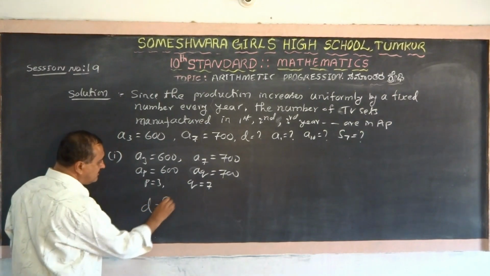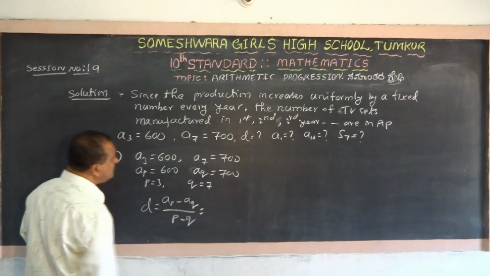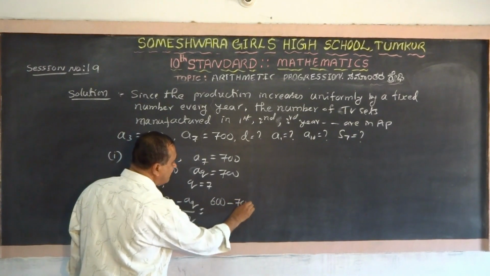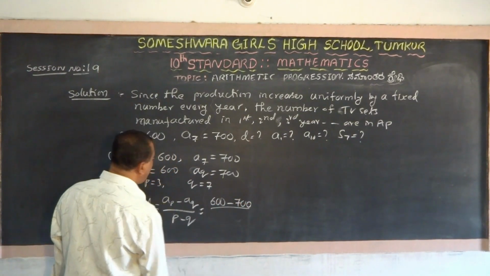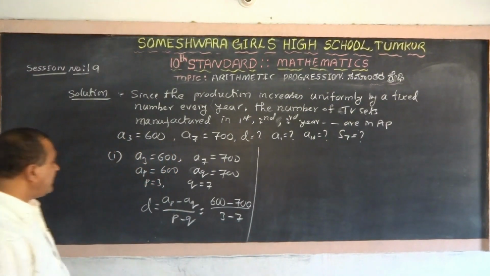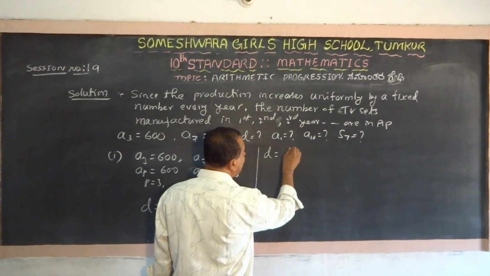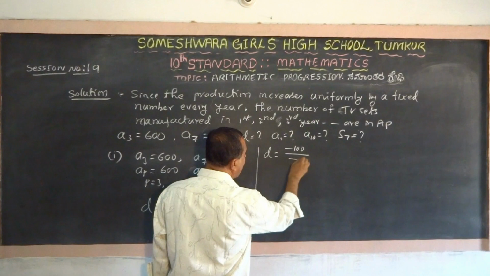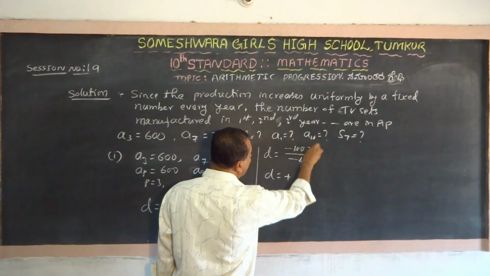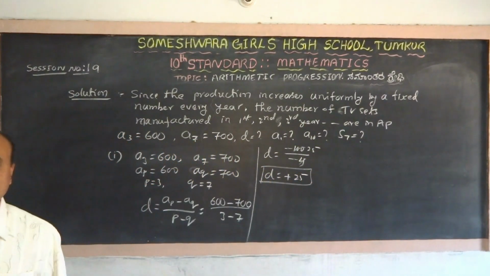D equals AP minus AQ divided by P minus Q. AP is 600 minus 700, divided by 3 minus 7. Now D equals minus 100 by minus 4. Minus into minus is plus. 4 ones are 4, 25. D is 25. The value of D is 25.